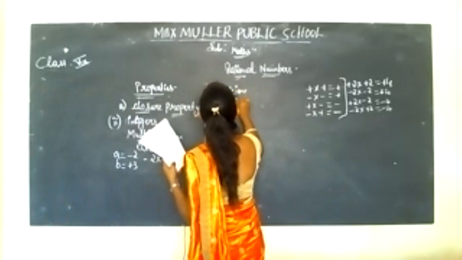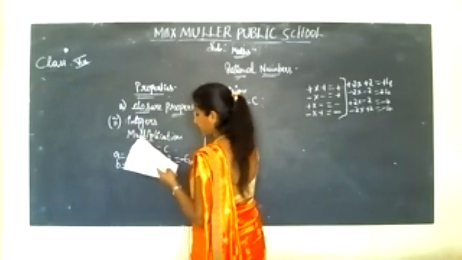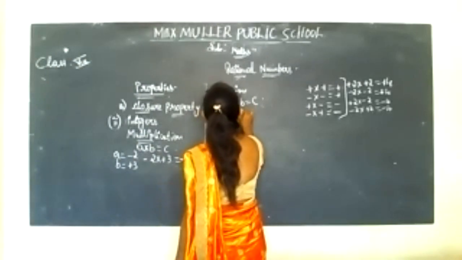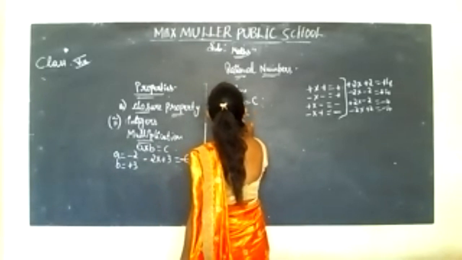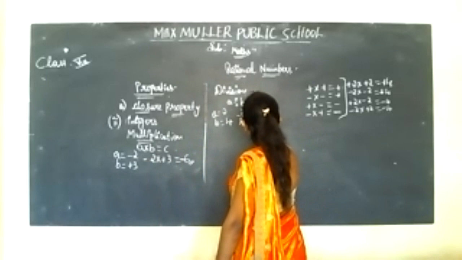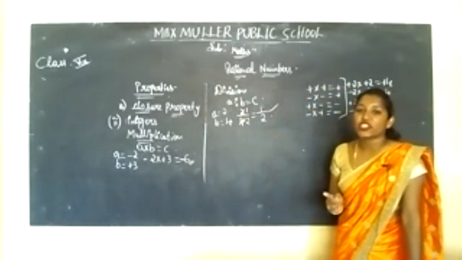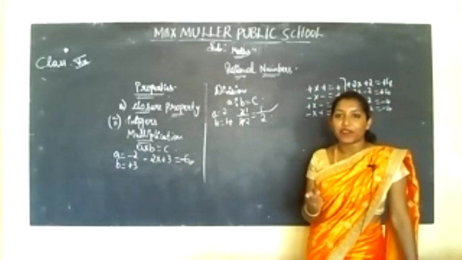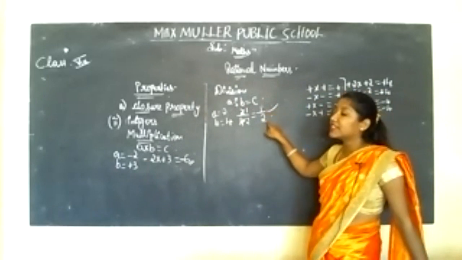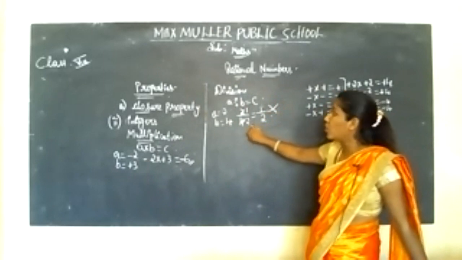Next, coming to division. A divided by B is equal to C. The same condition. So here we'll take A is equal to 2 and B is equal to 4. So 2 divided by 4. You can cancel here. 2 ones are 2, 2 twos are 4, so here 1 by 2. You are getting it in the fraction form, but integers do not have fractions. They have either negative or positive values. Here it is in the 1 by 2 form. So this condition doesn't hold good.